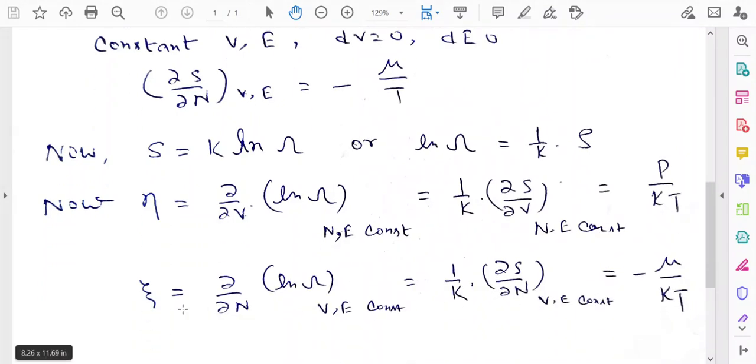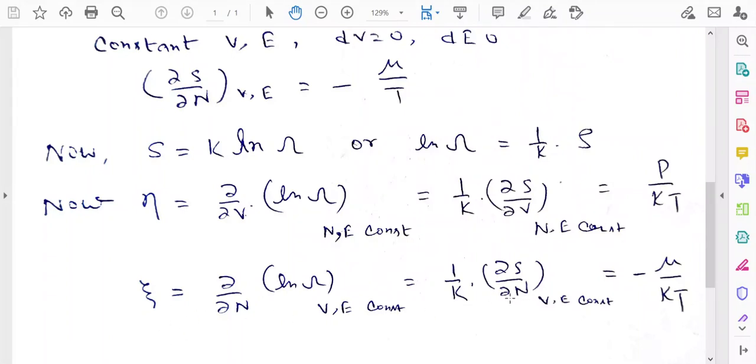Similarly, zeta is equal to del by del N of ln omega when V and E are constant. Now you see the expression of ln omega, that is 1 by K into S. Just like the previous manner, 1 by K, we are keeping it outside of the bracket. So 1 by K del by del N of S, that is del S by del N when V and E are constant. But what is del S by del N? That is equal to minus mu by KT. So the right hand side becomes minus mu by KT. So zeta is equal to minus mu by KT.